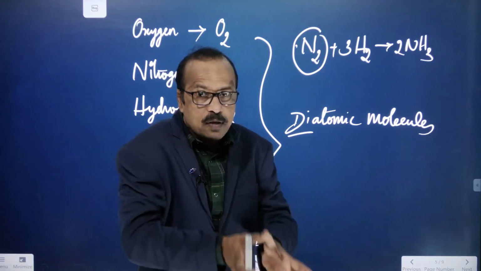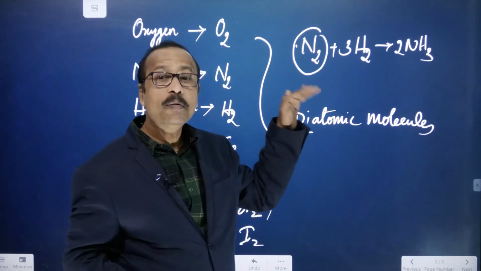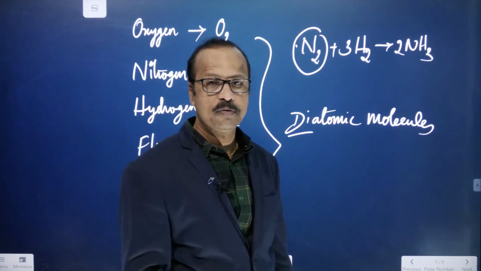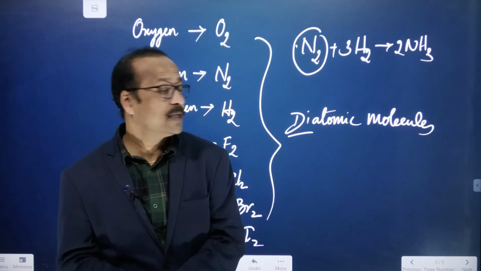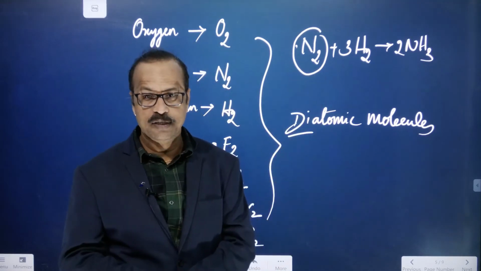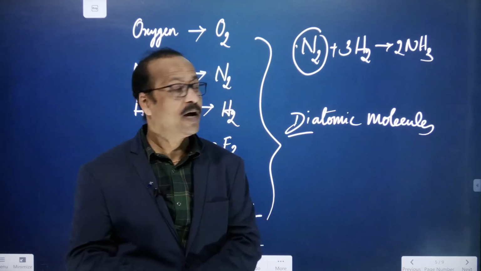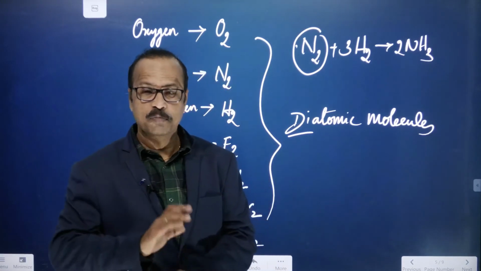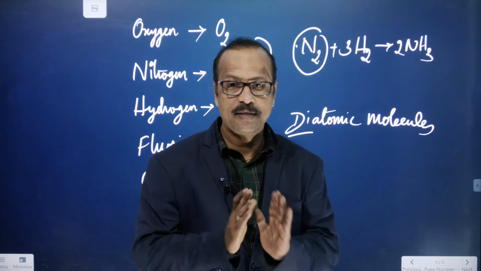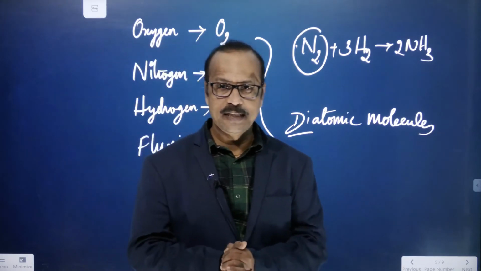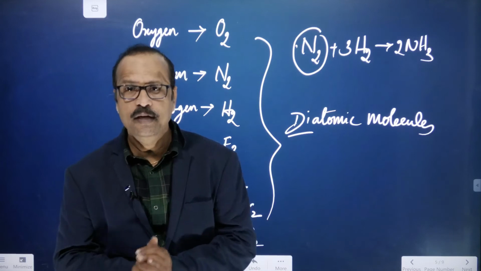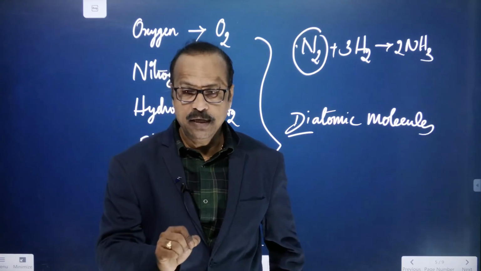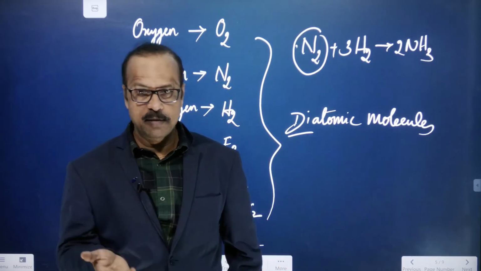If you go into some depth, we can say that 1 mole of nitrogen reacts with 3 moles of hydrogen to form 2 moles of ammonia. Slowly we'll learn; the mole concept I am not explaining now. Mole is nothing but an SI unit to measure chemical substances.